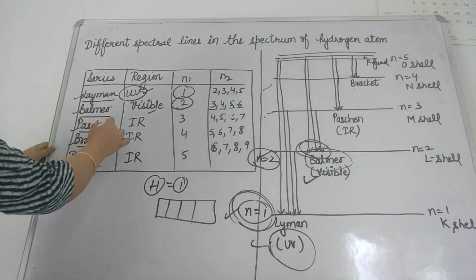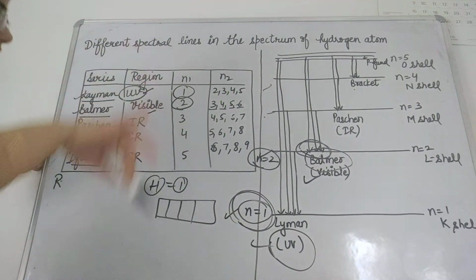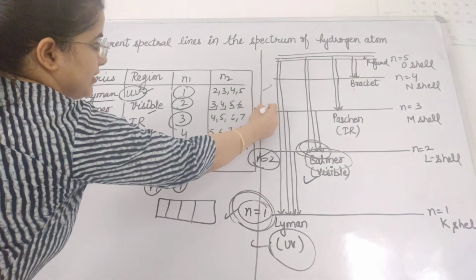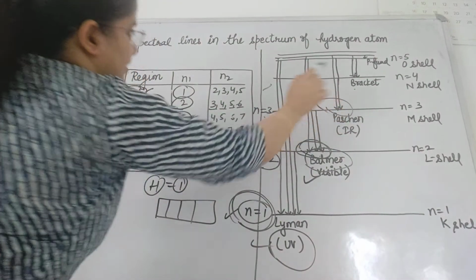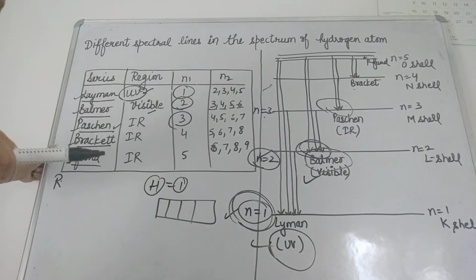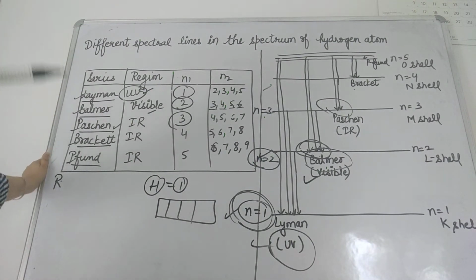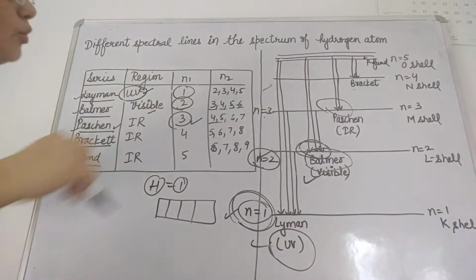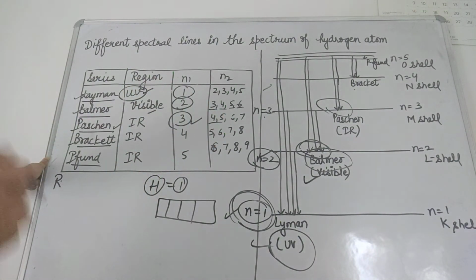After that, there is the Paschen series. All the lines will fall over n equal to 3. I am talking about this Paschen series. It is falling in the IR region. If you are given the Paschen series, you will understand the n1 value for Paschen series is 3 and the n2 value will be more than 3, that is 4, 5, 6, 7.